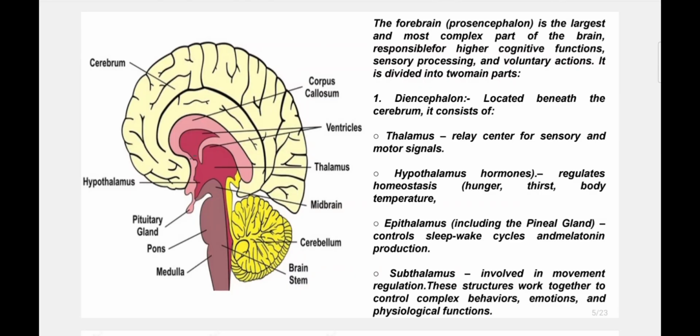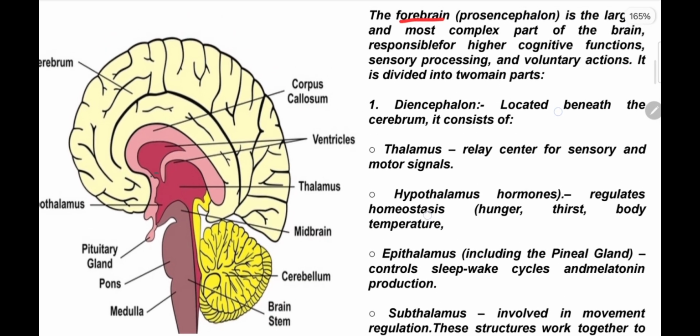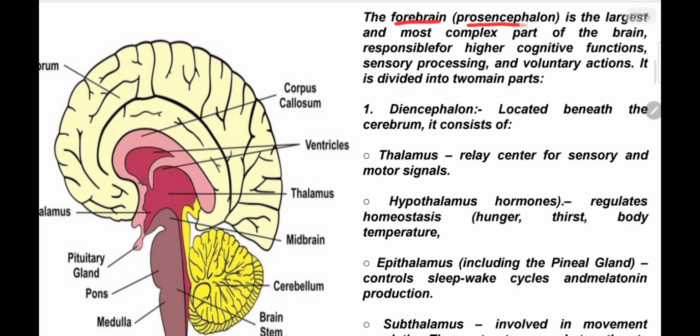In this slide, we will see the parts of the forebrain. Basically, the forebrain is named prosencephalon, as I previously mentioned. It is the largest and most complex part of the brain, responsible for higher cognitive functions.